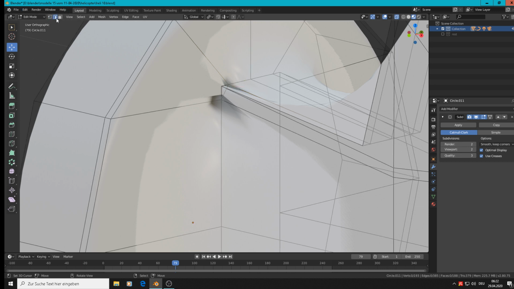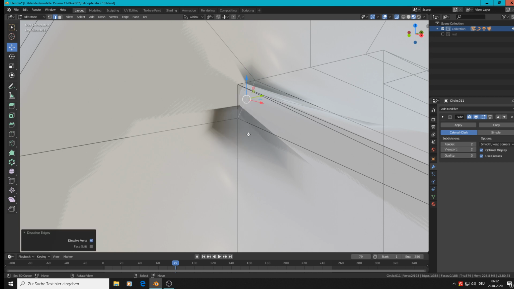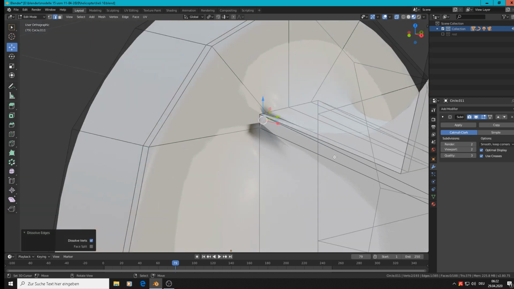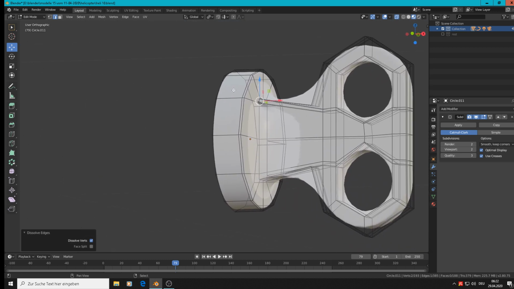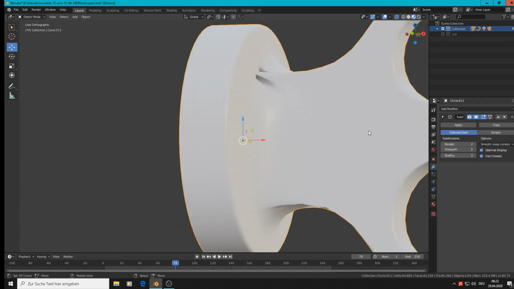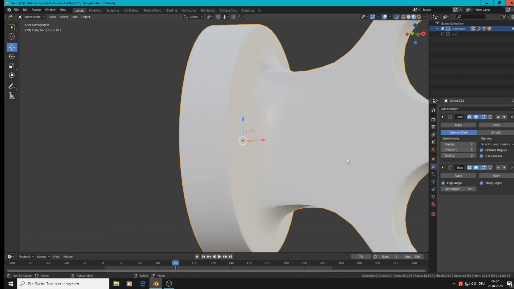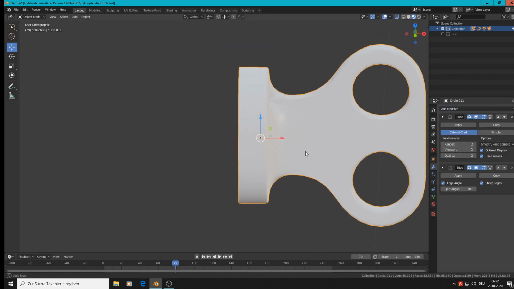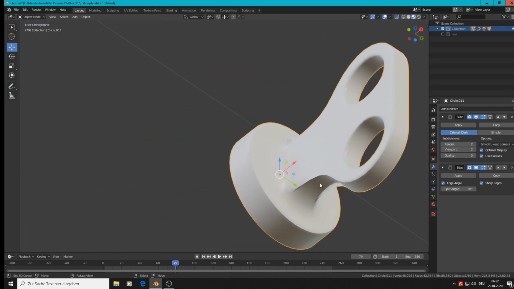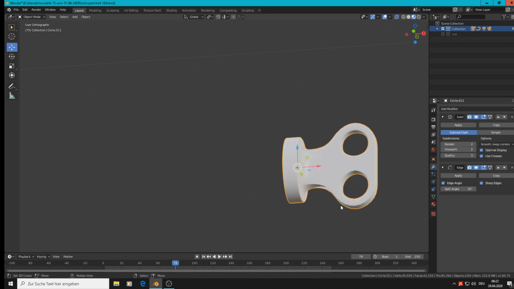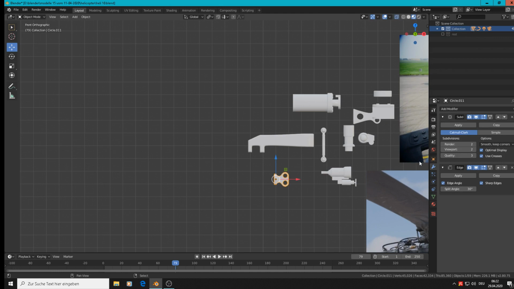So we remove the edges, X, Dissolve Edges, does not work. Then we can only try to remove the other ones, or we take an Edge Split modifier. So we take here in this case an Edge Split, and then that looks better. Not really good, but better. But nobody sees that later, so it's not that important. Good.